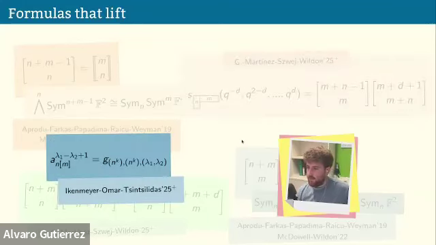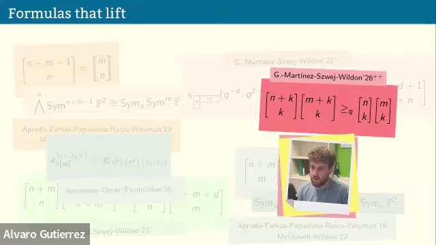Ickenmeyer, Omar, and Tsitsilidas showed that, remember that I want to study the plethysm problem because I want to study these coefficients A. These are the plethysm coefficients. But actually, for SL2, these coefficients also appear when you study Kronecker representations. And this equality also lifts all the way up to the field-independent setting.